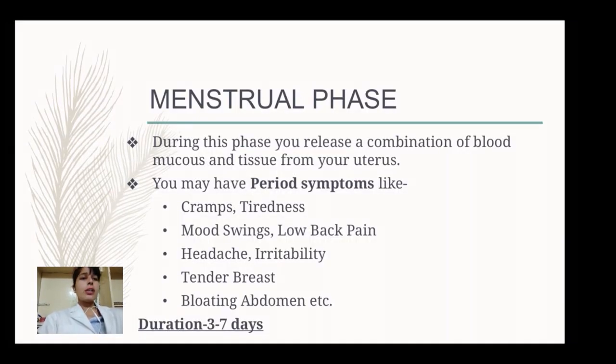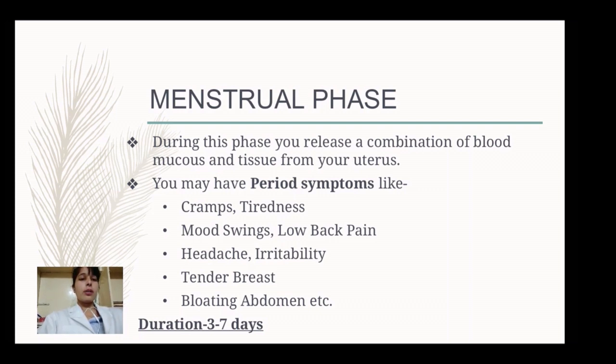During the menstruation phase, bleeding will be there, so there will be a combination of blood, mucus and tissue from the uterus releasing out of our body through the genital tract or the vagina. During the menstrual phase, due to all this shedding of the uterine lining, the breaking of the endometrium walls of the uterus, the releasing of the unfertilized ovum, and the breaking of the small blood vessels in the uterus, a woman can have a number of symptoms.